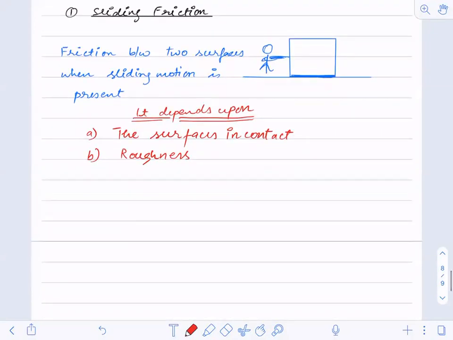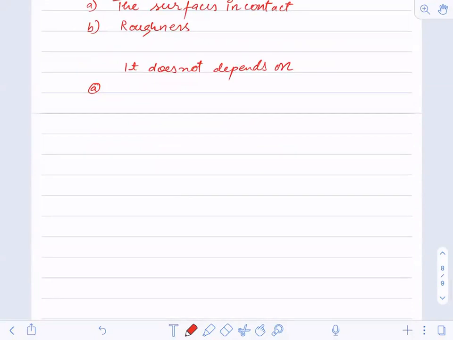Now, the main thing is on what factors it does not depend. Mass?